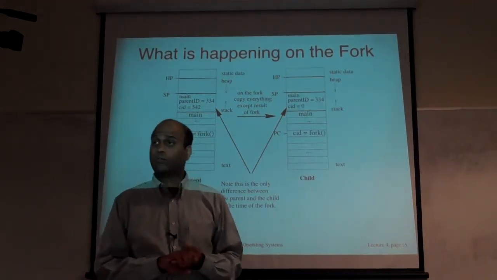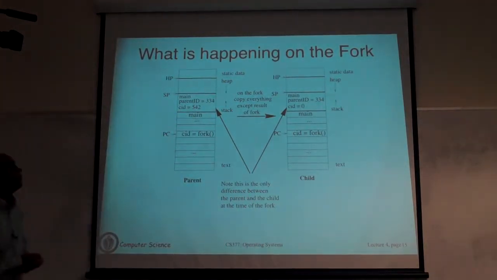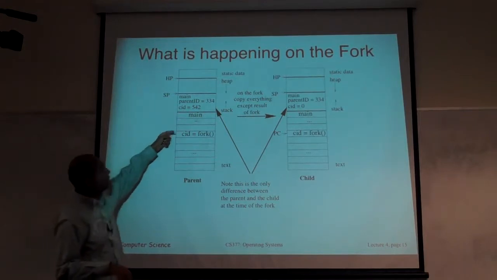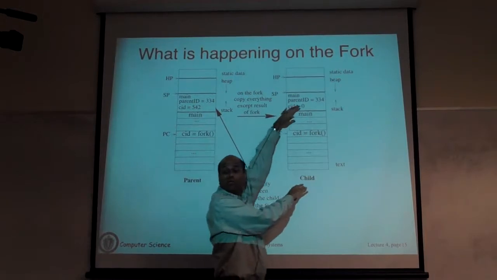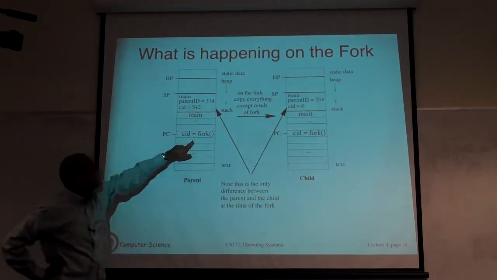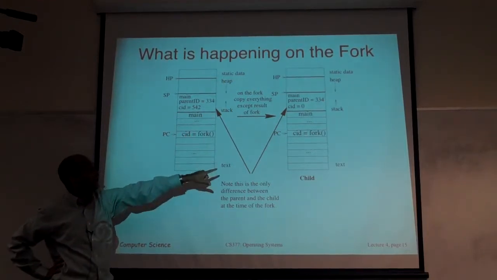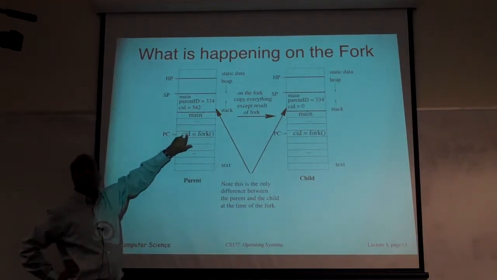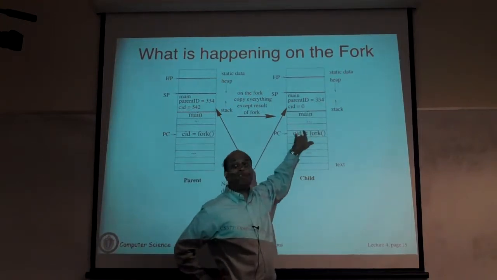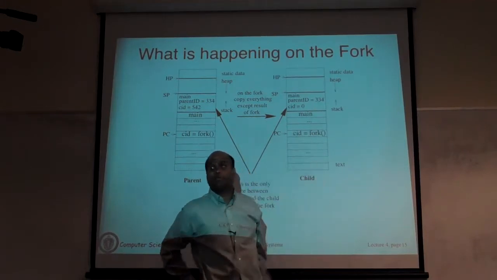Any other questions here? Okay, I'm going to draw a picture, but here is a pictorial view of what is happening. Here is where you executed a fork, that's the parent. Assume that you made a copy of this here. The return value here is going to be a non-zero value. That's the ID of that process. If this is process 10, fork will return 10 here, so this variable in the parent will have 10. In the child, fork is always going to return a 0, so the variable CID in the child will always be 0.